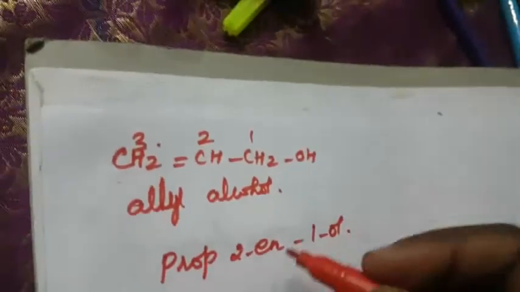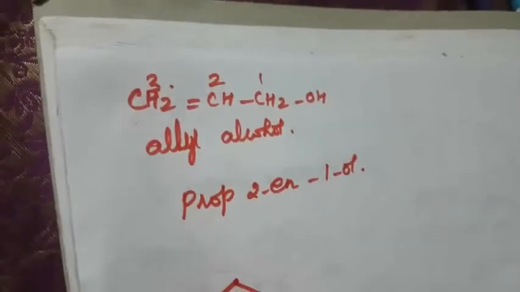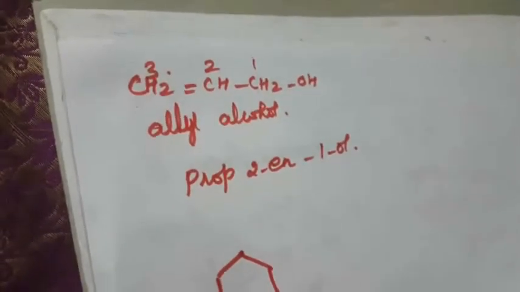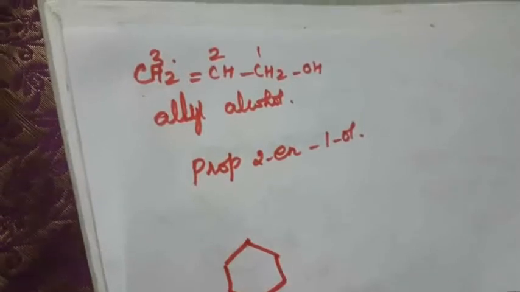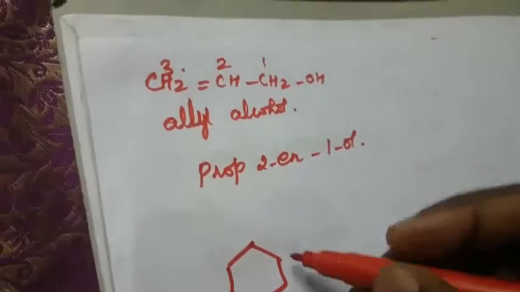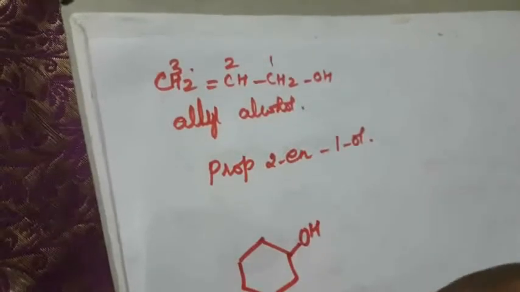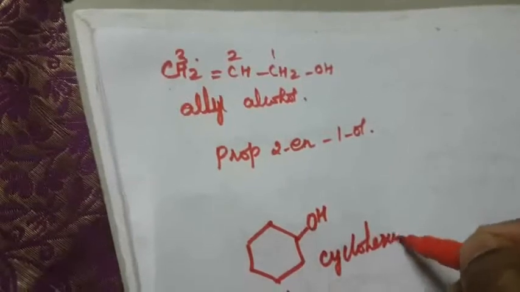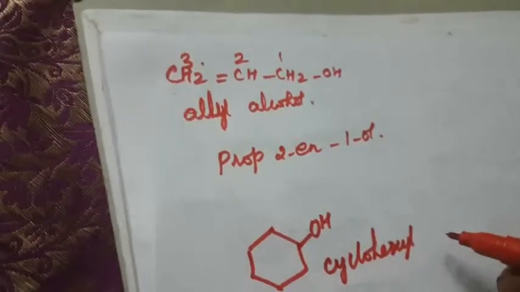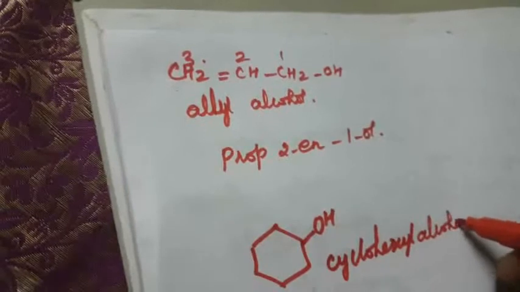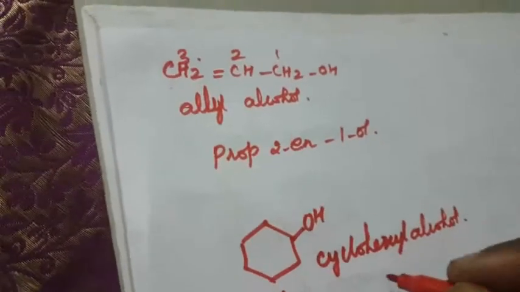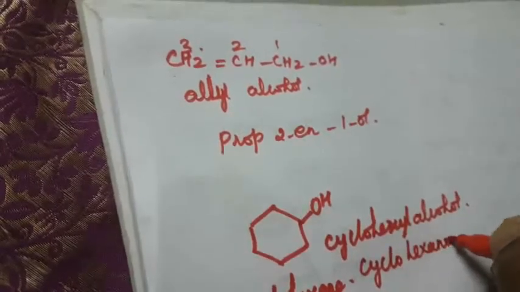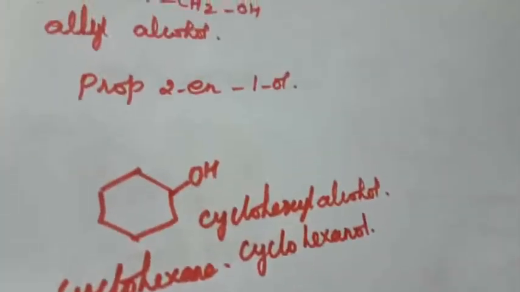Next one, what is this compound name? Without the bond, that is called cyclohexane. We already know that, right? Now you substitute one OH group. What is the compound name? Cyclohexyl alcohol is the common name, and the IUPAC name is cyclohexanol.